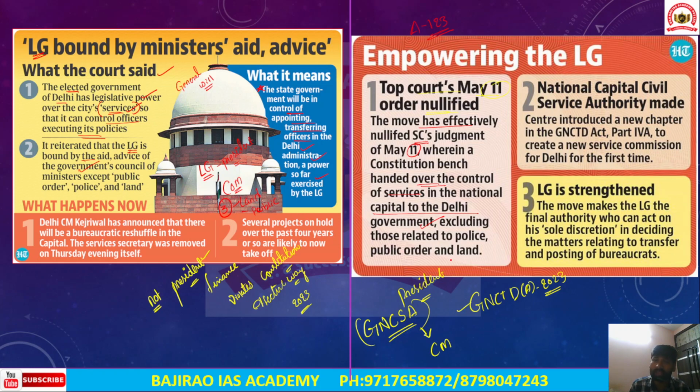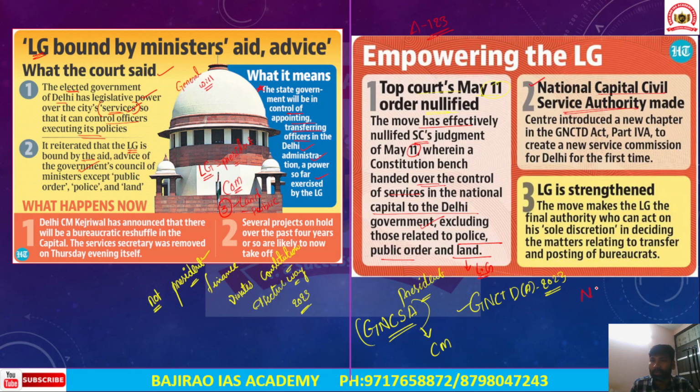But matters related to police, public order, and land remain under the control of the Lieutenant Governor, and all other matters will be under the control of the elected government in Delhi.